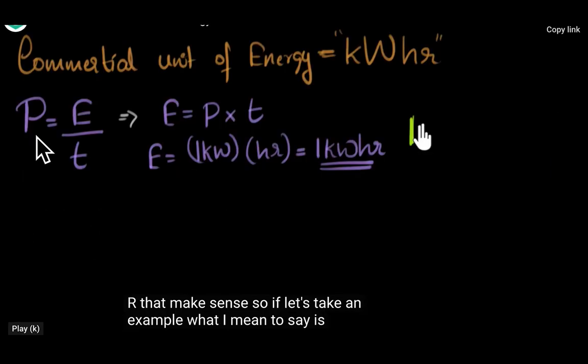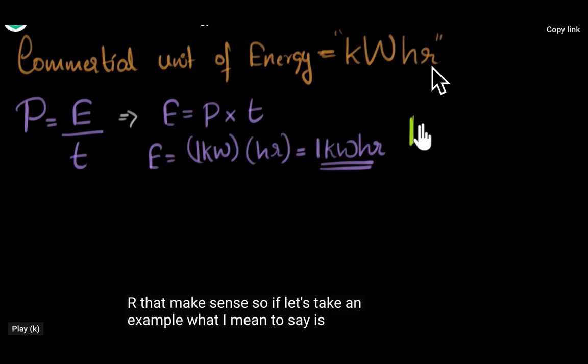Power is equal to work done upon time, or work done is taken as energy, so power is equal to energy upon time, or we can say energy is equal to power into time. And the commercial unit of energy, in which we get the electricity bills, is kilowatt hour.